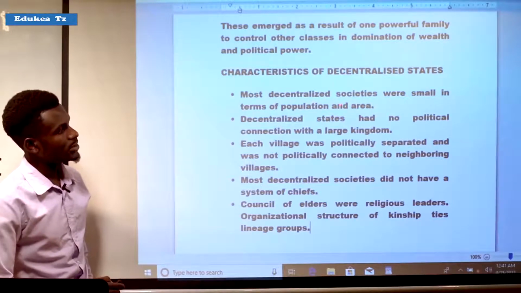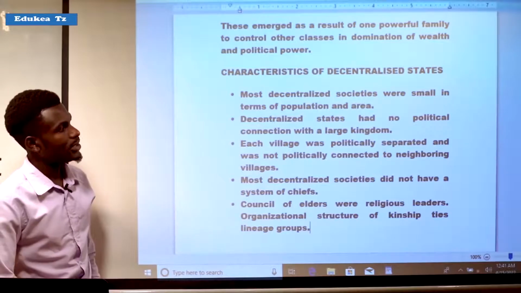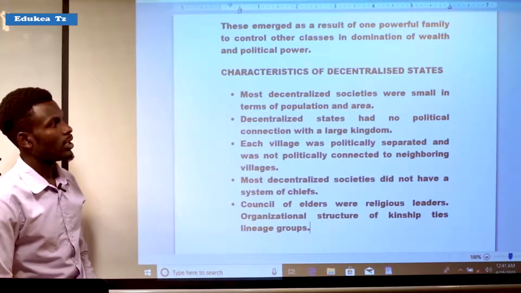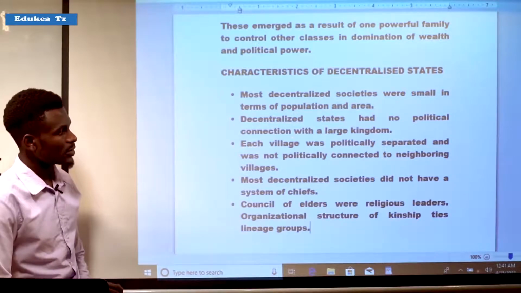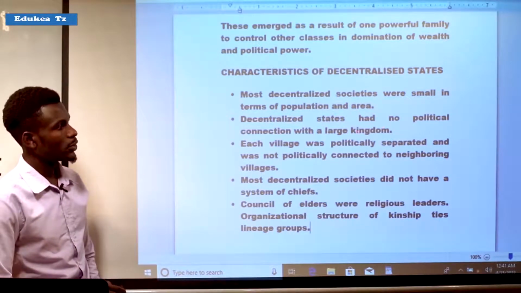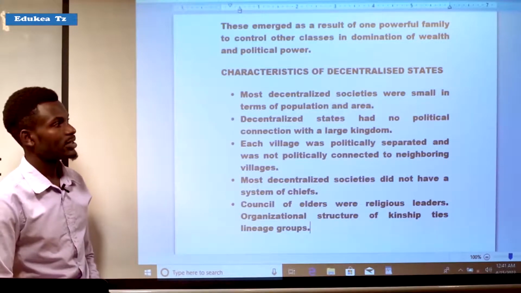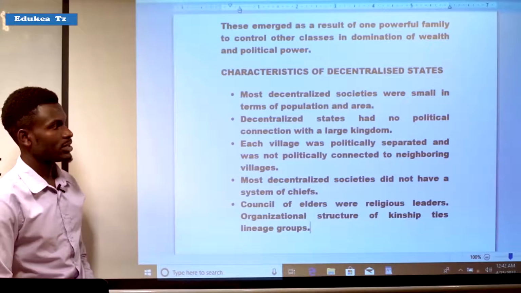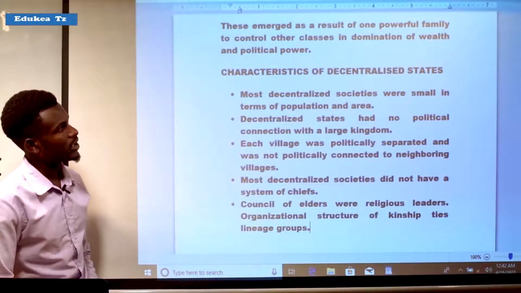Most decentralized societies were small in terms of population and area. It means that the size of a decentralized state was small in size and population. Also, decentralized states had no political connection with a large kingdom. It means that they were isolated, with the domination of a strong family that has political power and wealth.